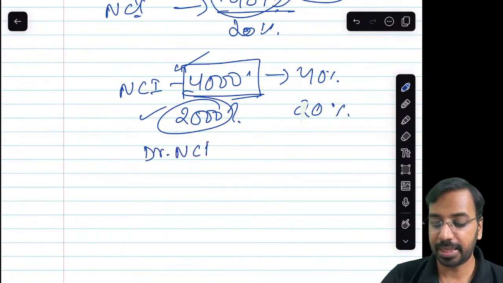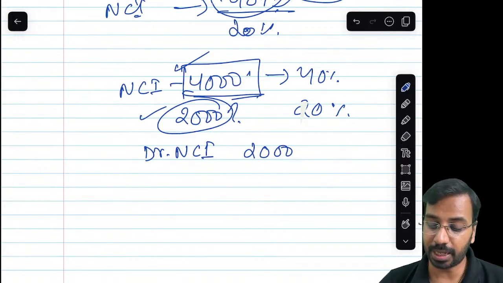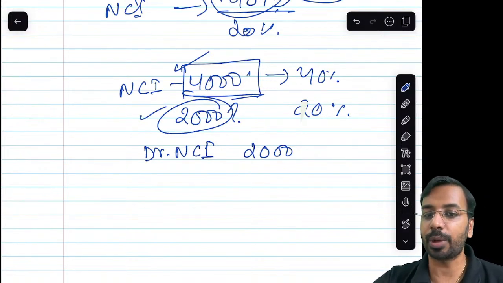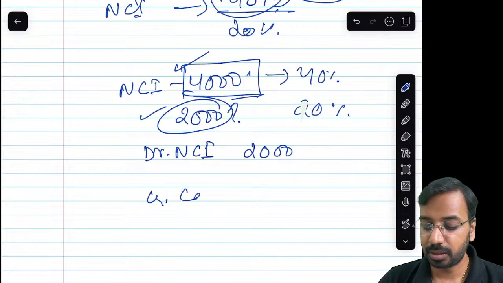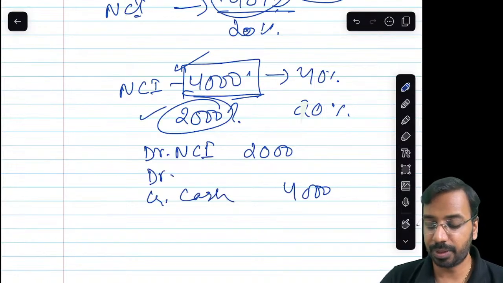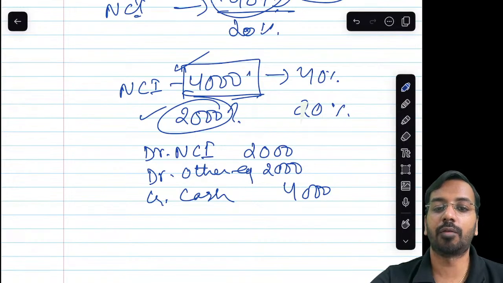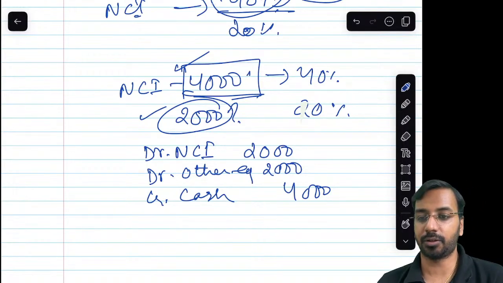I will debit NCI by 2,000 because I have to eliminate it. Then I have paid 4,000 to acquire. So I will credit cash 4,000 and the balance will be recorded in other equity 2,000. There is no need to calculate further goodwill and all of those things.